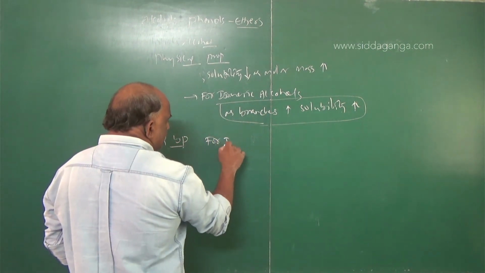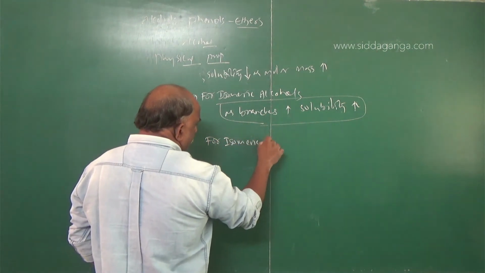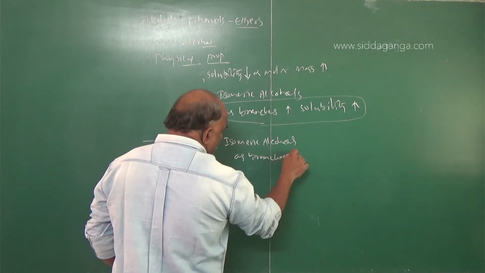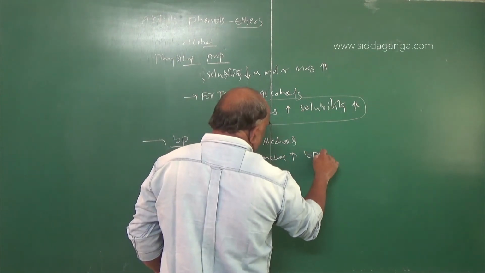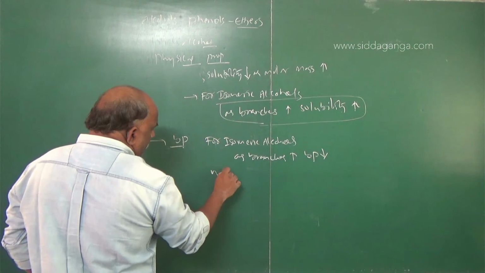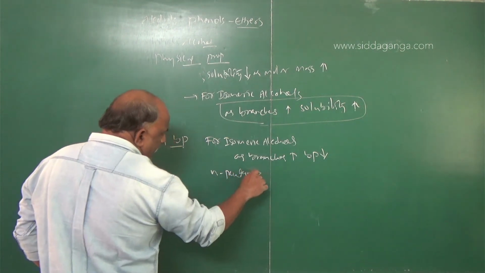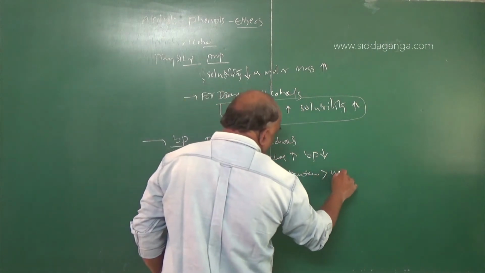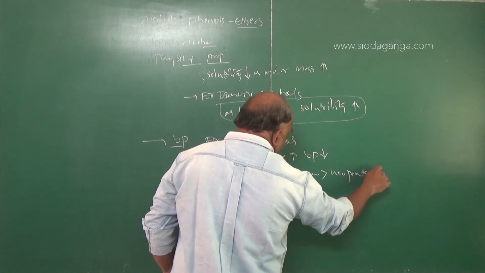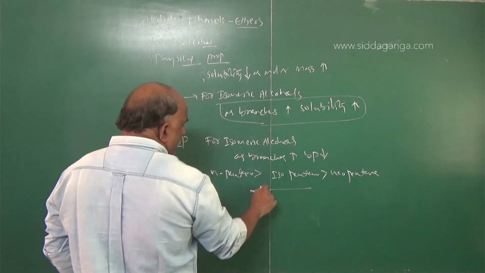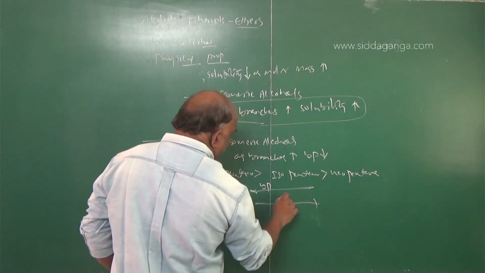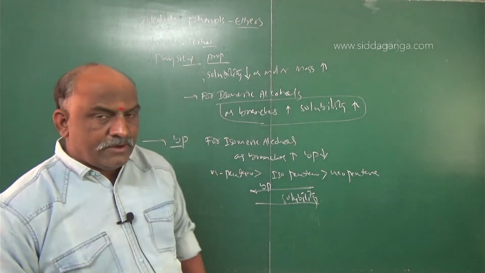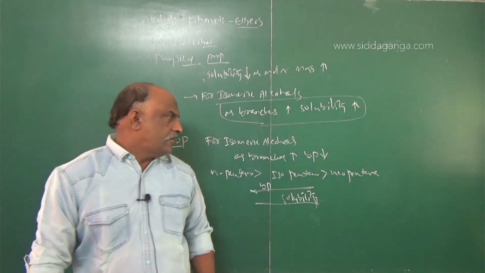For isomeric alcohols, as branches increase, boiling point decreases. So normal pentane is greater than isopentane, which is greater than neopentane. This is boiling point. For solubility, it is more for neopentane; sorry, solubility is least for normal pentane.